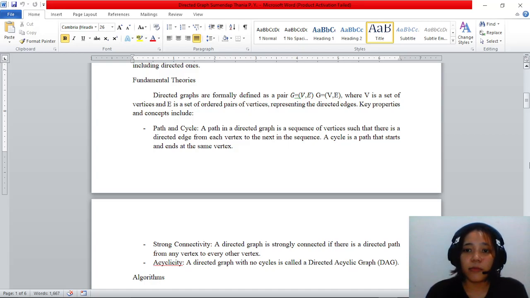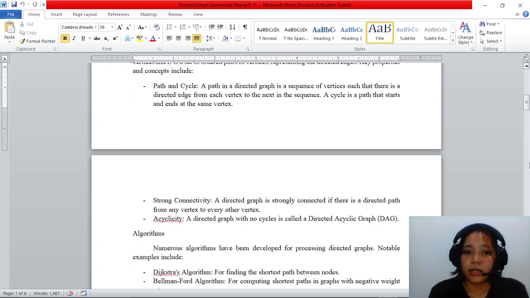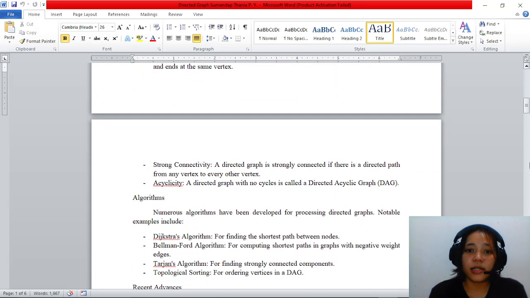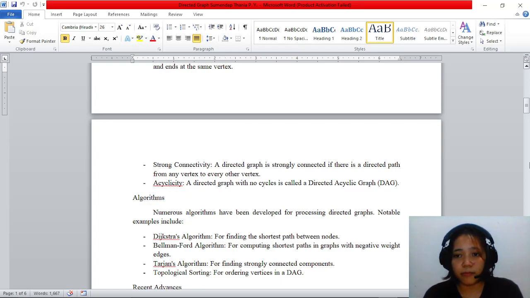A cycle is a path that starts and ends at the same vertex. Strong connectivity: a directed graph is strongly connected if there is a directed path from any vertex to every other vertex. Acyclicity: a directed graph with no cycle is called a directed acyclic graph, or DAG.